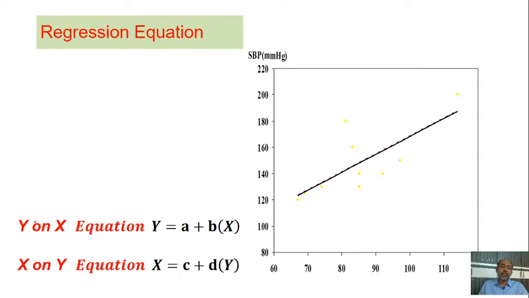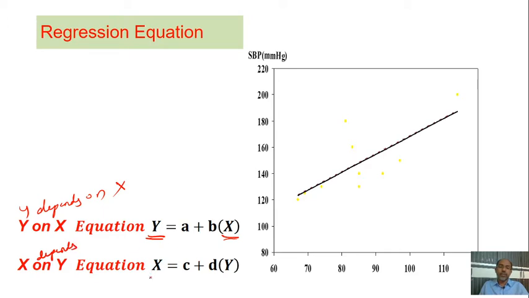Regression equations are, as we know, y on x: y depends on x. In the same way, x depends on y.